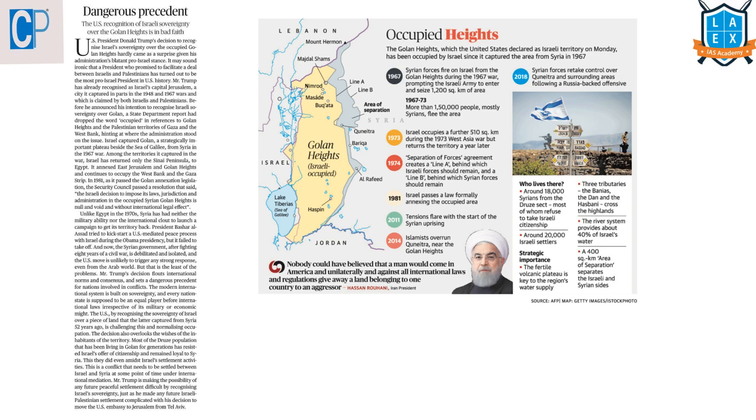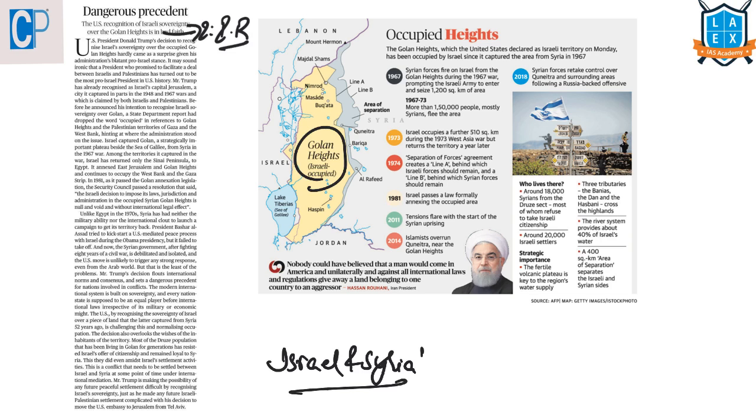The next article is Dangerous Precedent. This article comes under GS paper 2 under the topic of international relations. If we look into the backdrop of this article, recently the United States has declared that the Golan Heights, the disputed area between both countries, Israel and Syria, is Israel's territory. So from the prelims point of view, what is important for us is the new locations that were in the news.